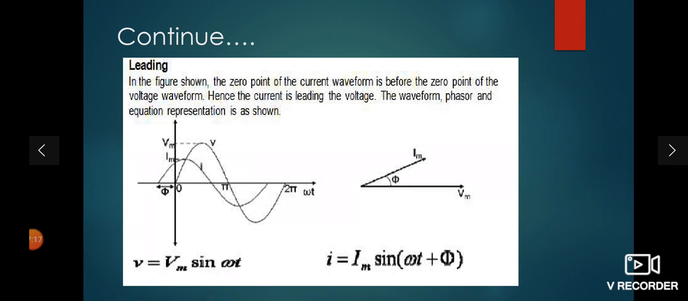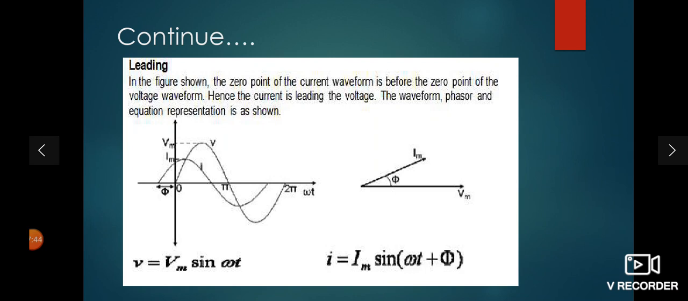So there are three types of phase differences: in phase, lagging and leading. In phase means there is no phase difference, phi remains 0, and V and I both are in phase, and both attain the 0 value as well as the maximum value at the same time simultaneously. Whereas in lagging, your current lags behind the voltage by an angle of phi. Phi can be anything from 0 to 90 degrees.